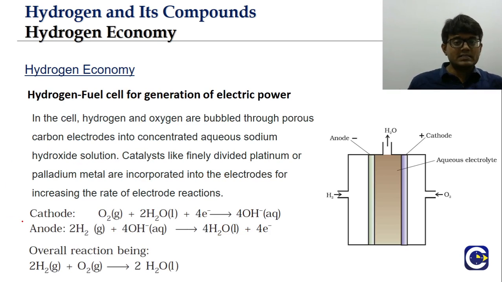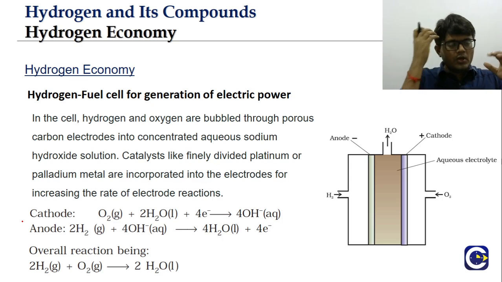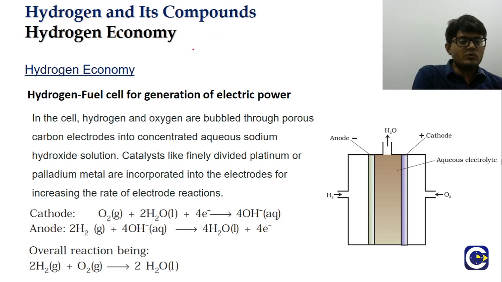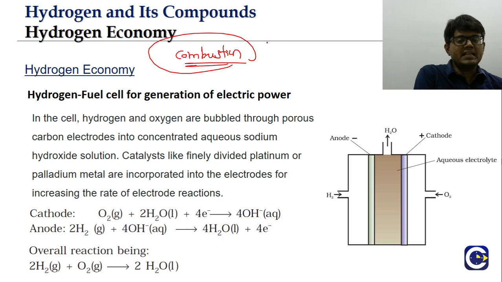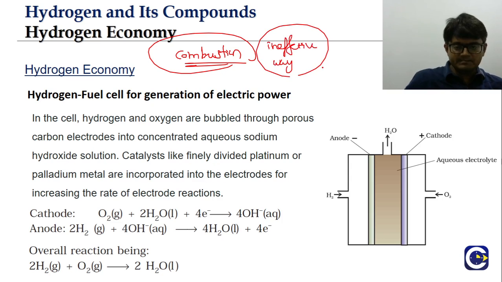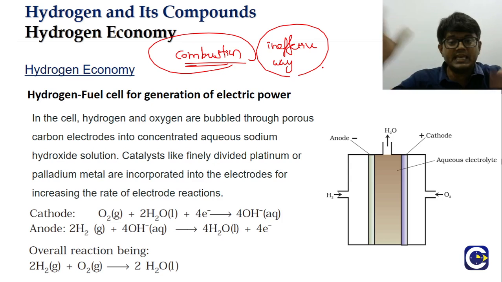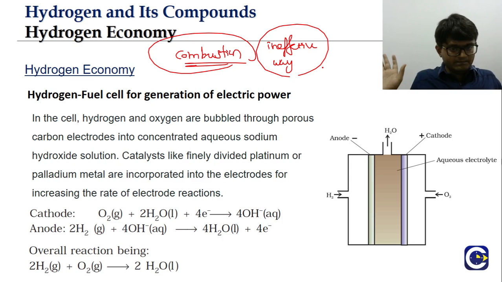Now, what is the other way of getting energy from hydrogen? If we treat hydrogen as a fuel, what are we doing? Combustion. Combustion is always an ineffective way of obtaining energy, not just for hydrogen but for other fuels also. There is definitely going to be energy loss to the surroundings, and not all the fuel might undergo combustion. There can be some leakages. It's a very ineffective way.